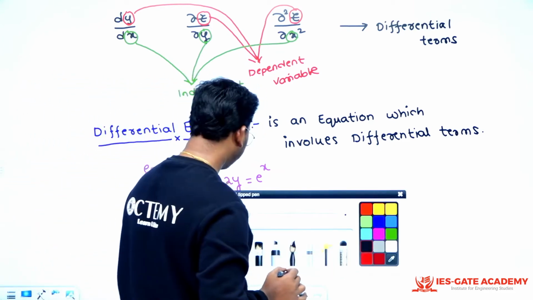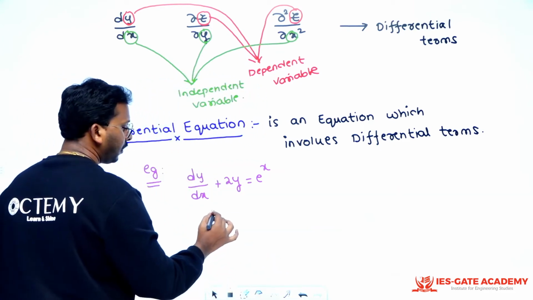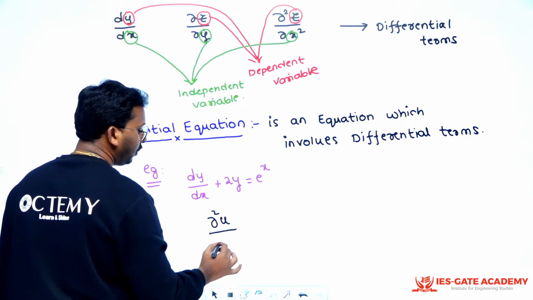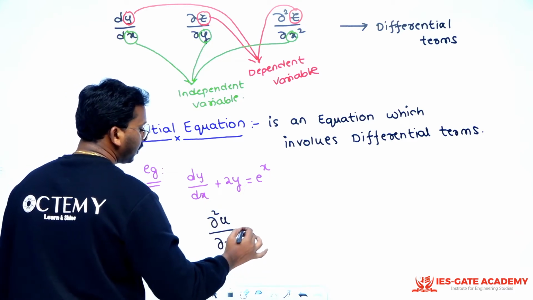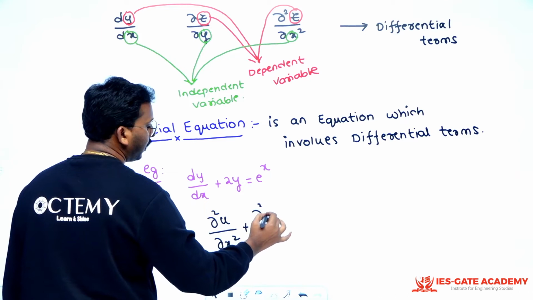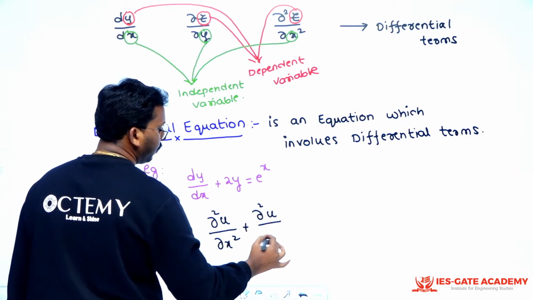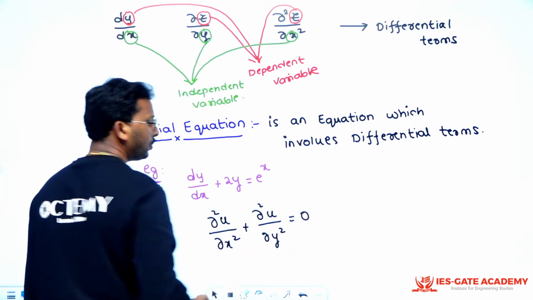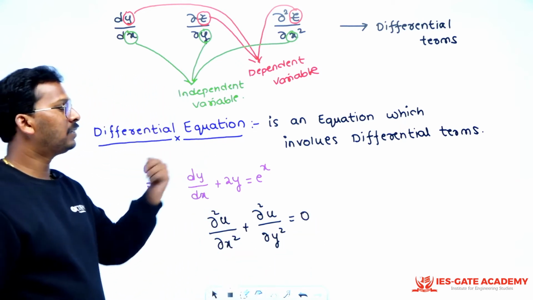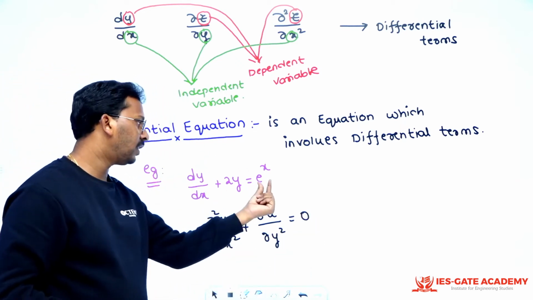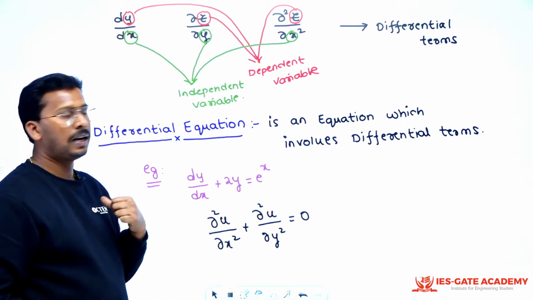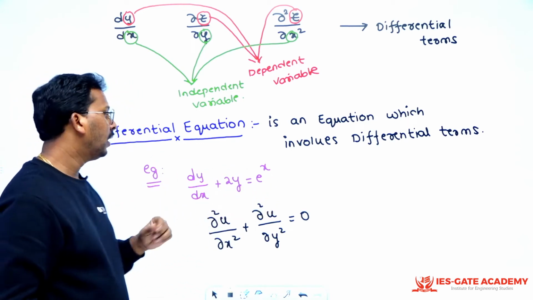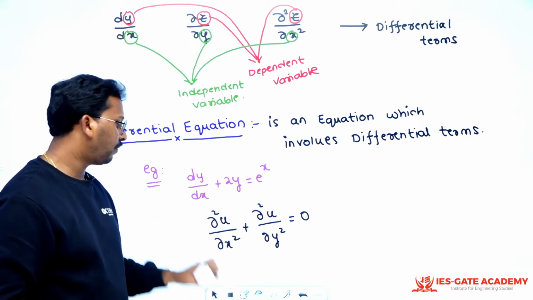Or I am writing something like this: dou square u by dou x square plus dou square u by dou y square is equal to 0, right? Sir, it's an equation, means one side there should be 0. Yes, you can send this e power x this side and it will become 0, right? So this is a differential equation. This is also a differential equation.